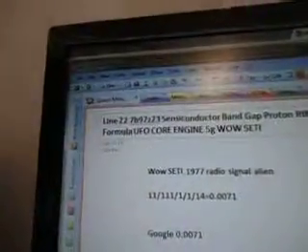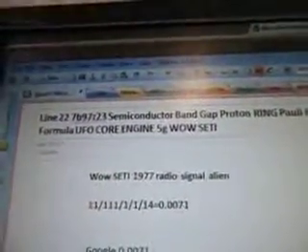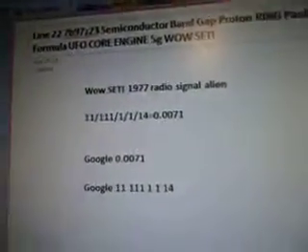7b97z23, line 22, 7b97z23, semiconductor band gap proton ring, Pauli 6 formula, UFO core engine, 5G Wow Seti. This alien radio signal with its equation, July 25th, 2013, and today's September the 2nd.